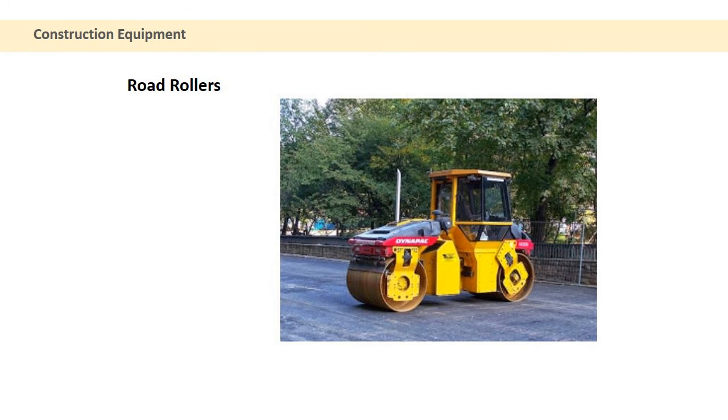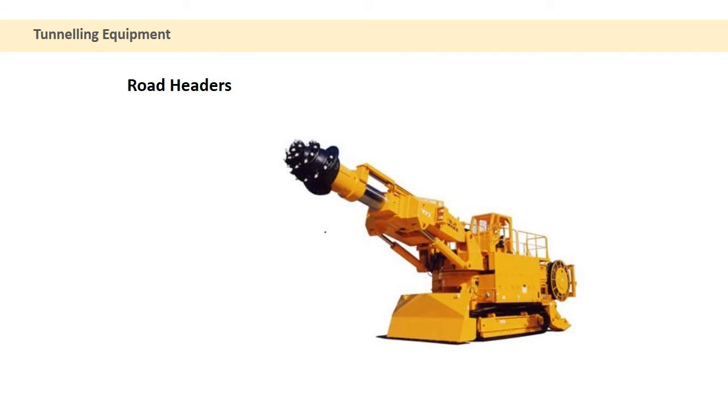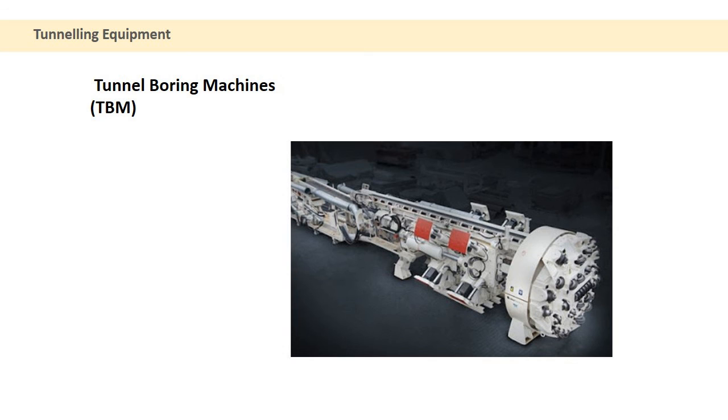Now when there is a more complex kind of construction, for example tunnel making, the tunneling equipment is very specific, which has a road header machine and a boom type of road header. It is very powerful to cut through the rock and then form a tunnel. In the same process, we have tunnel boring machines, which have higher powers and are frequently used for excavating longer tunnels.